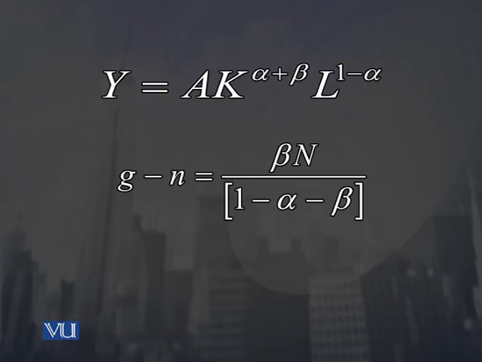However, the increment in the growth rate can be explained by the Romer's growth model, and this is given by beta times n divided by 1 minus alpha minus beta, और जितनी बड़ी beta की value होगी उतना बड़ा G will be larger, उसी proportion से उसी हिसाब से G will be larger than this absorption rate small n, जो कि labor force के increase in the labor force को indicate कर रहा है.